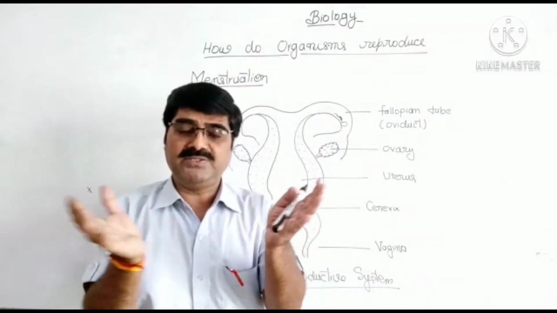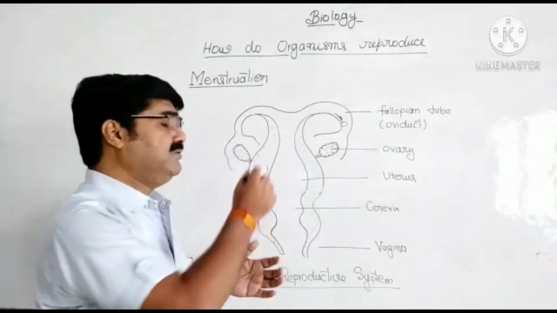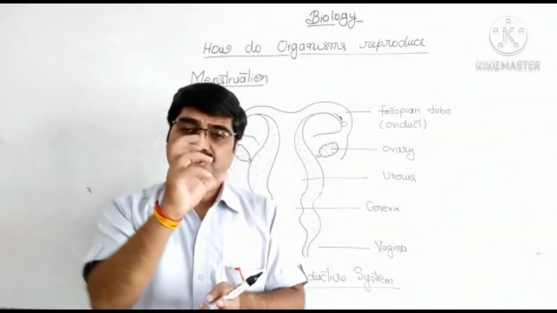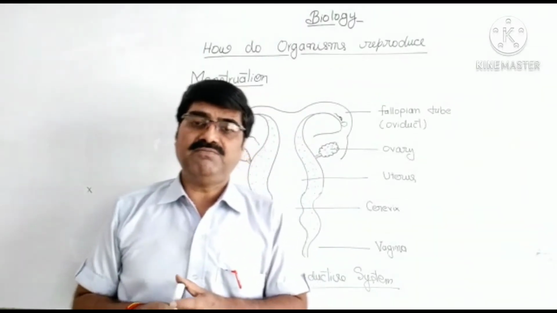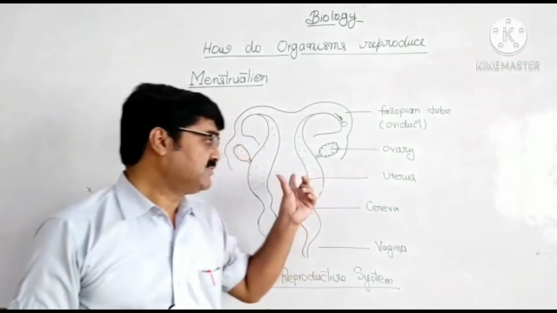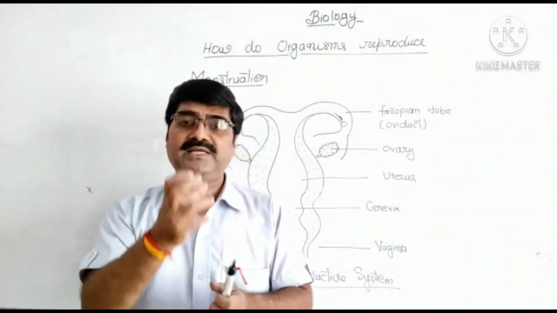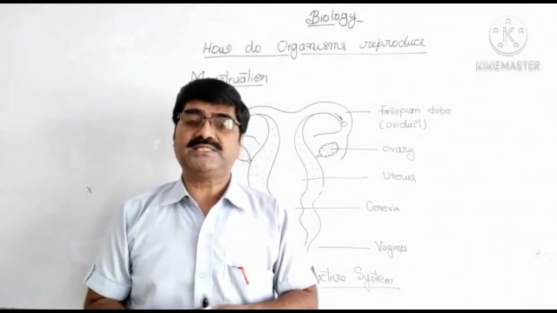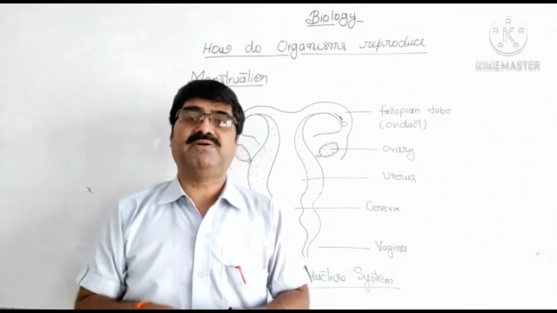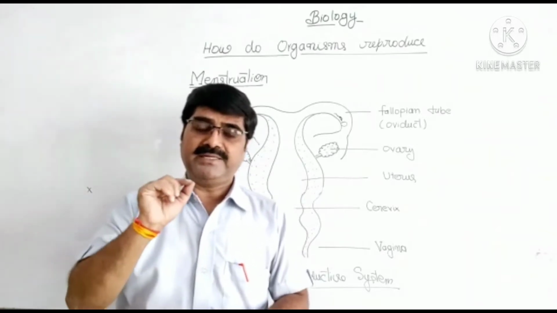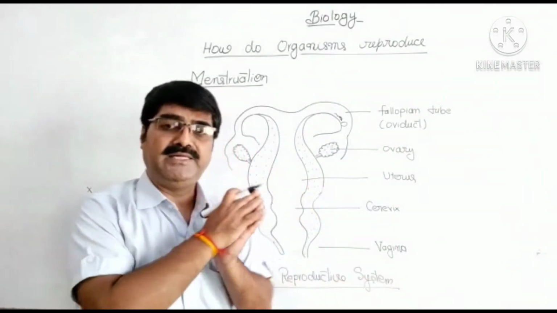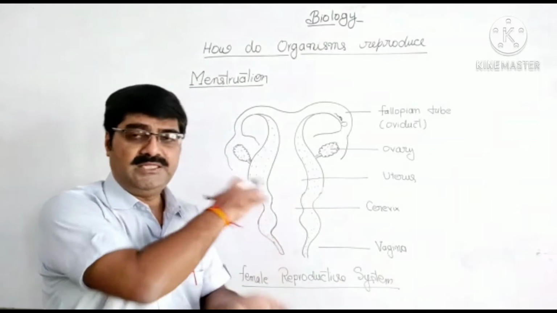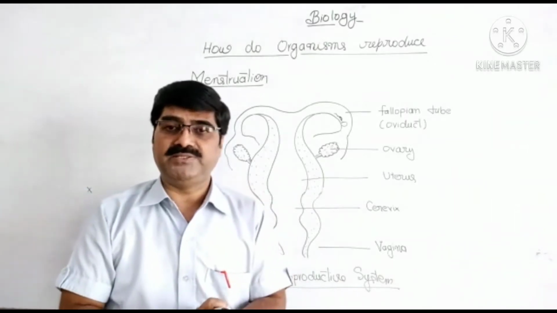It undergoes divisions, and when the embryo assumes the shape of a human, it is called a fetus. Now this fetus is enclosed within a pouch-like structure called the amnion, which protects it from external shock, and it gets nutrition from the placenta through the umbilical cord, and it develops. In this way, this process takes place.